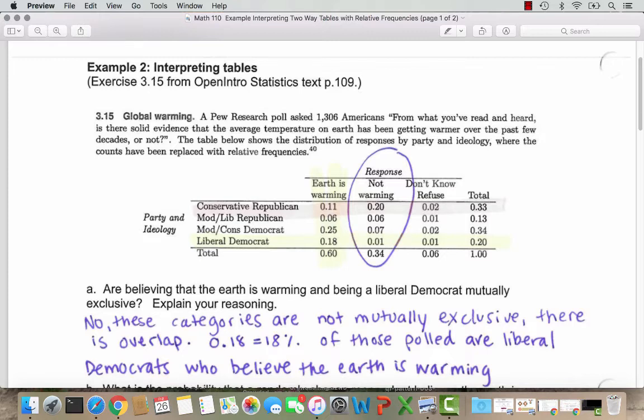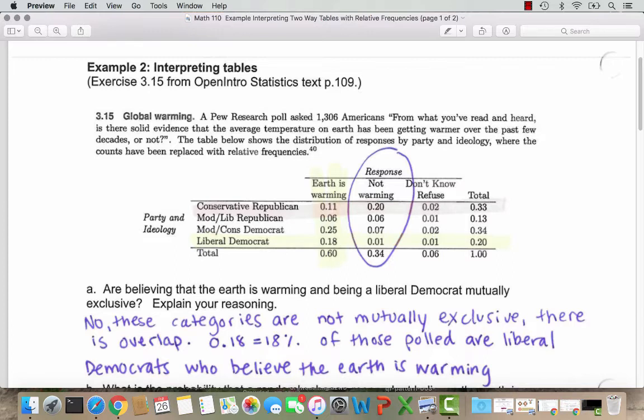Our response is here in the columns, and our party and ideology are in the rows. That 0.11 you could translate and think about as 11%. So we see in the bottom right part of the table, the total is 1.0, or what we think of as 100%, because if everyone is surveyed, the total should be 100%. So that 100% corresponds to the 1,306 Americans.